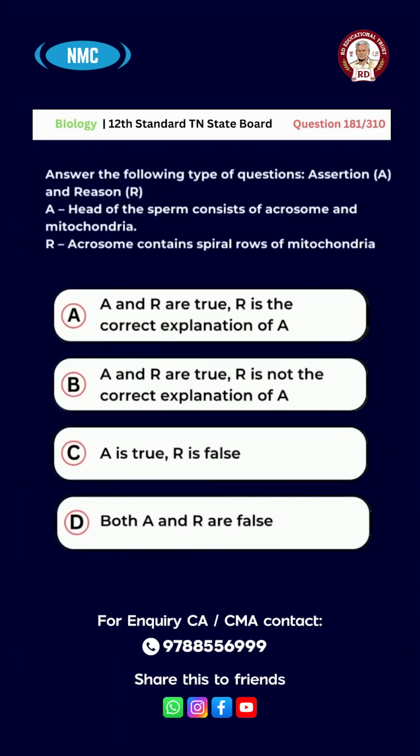Question number 181. Assertion: Head of the sperm consists of acrosome and mitochondria. Reason: Acrosome contains spiral rows of mitochondria. Option A: A and R are true, R is the correct explanation of A. Option B: A and R are true, R is not the correct explanation of A. Option C: A is true, R is false. Option D: Both A and R are false. The answer is option D. Both A and R are false.